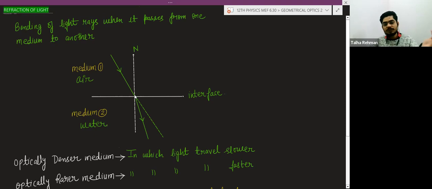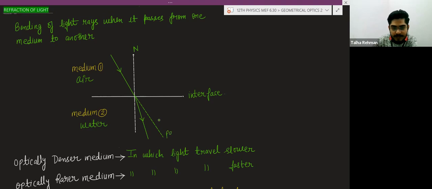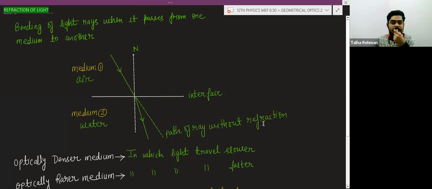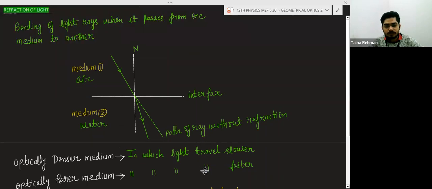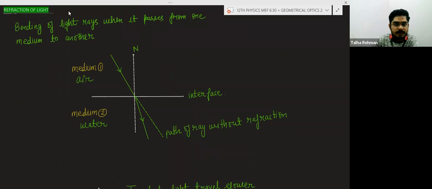If there is no change in the medium, then this is the path of the ray without refraction. And this is the refracted ray, or you can say this ray is getting bent. And this is the incident ray.